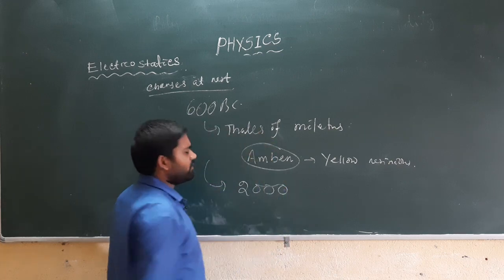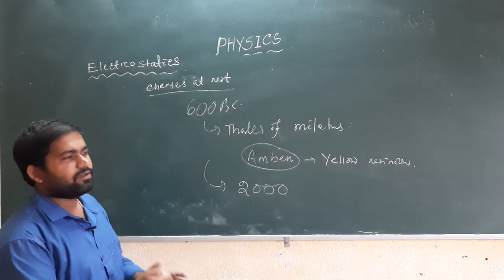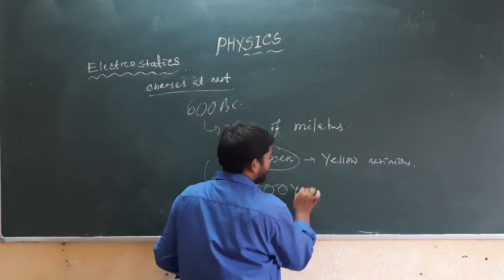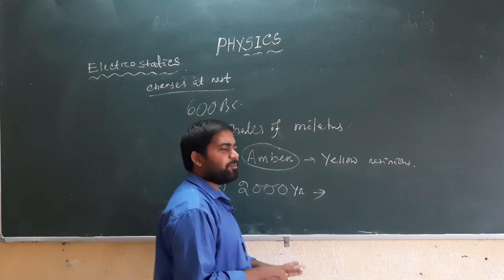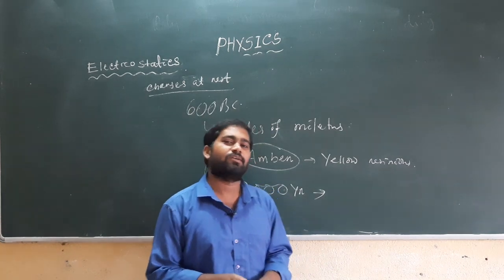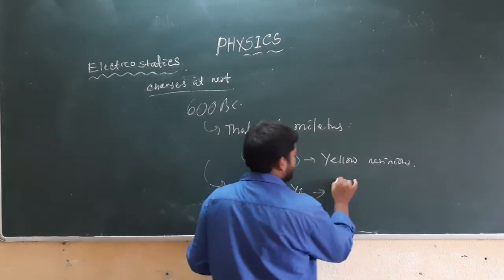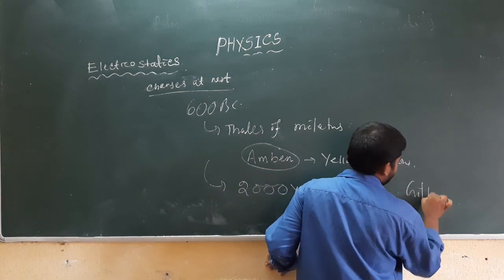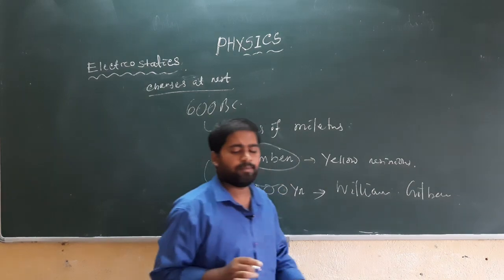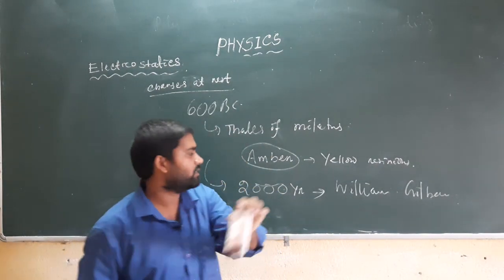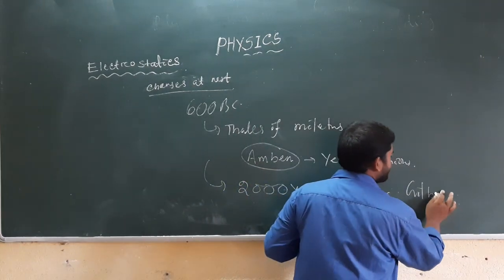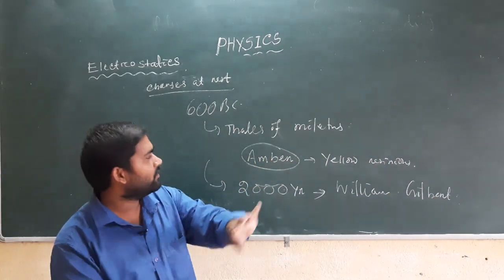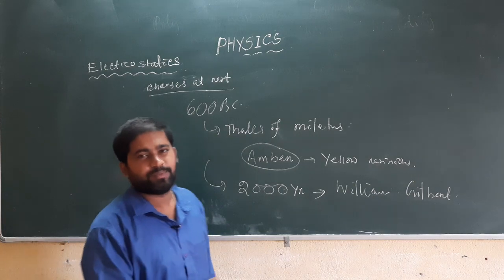After 2000 years, the same effect was observed by an English scientist, William Gilbert. He discussed the same type of phenomenon that was observed by Thales of Miletus.